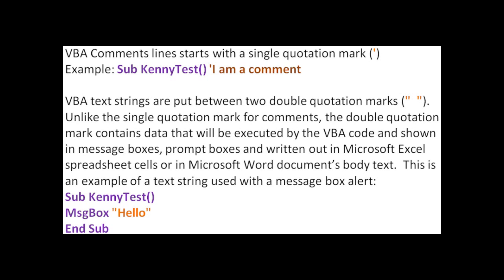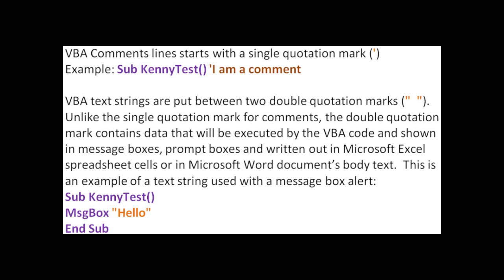Now, VBA text strings are put between two double quotation marks. Unlike the single quotation mark for comments, the double quotation mark contains data that will be executed by the VBA code and shown in message boxes, prompt boxes, and written out in Microsoft Excel spreadsheet cells or in Microsoft Word document body text. This is an example of a text string used with a message box alert.